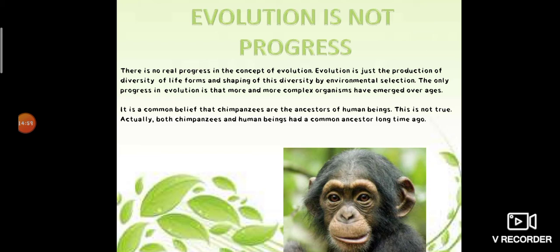When a new species is formed, it is not necessary that all older species will disappear. It depends strictly on the environment. It is also not as if newly formed species are in any way better than the older ones.